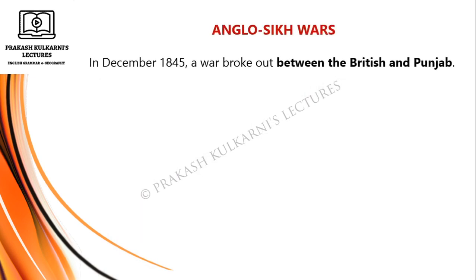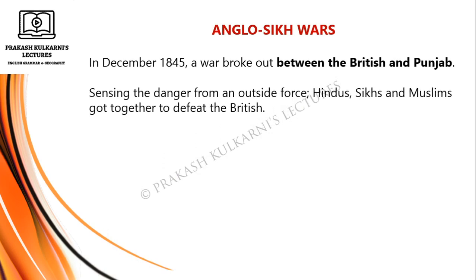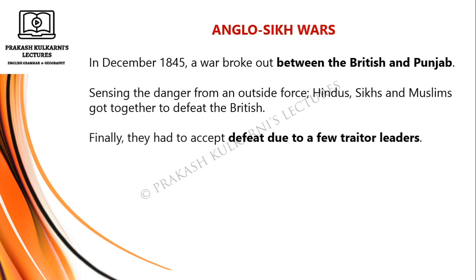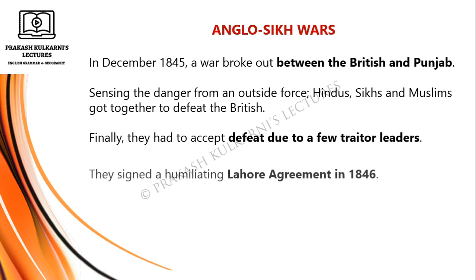In December 1845, a war broke out between the British and Punjab. Sensing the danger from an outside force, Hindus, Sikhs, and Muslims got together to defeat the British. Finally, they had to accept defeat due to a few traitor leaders.